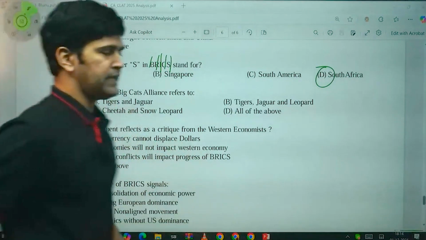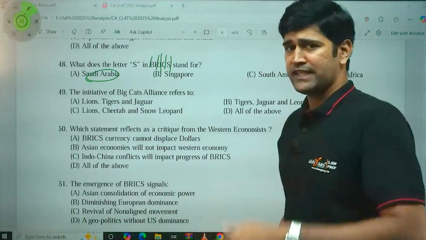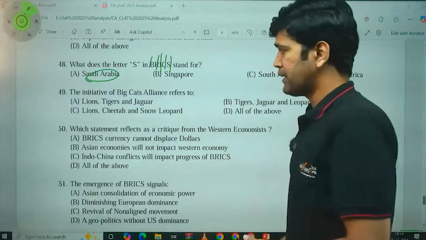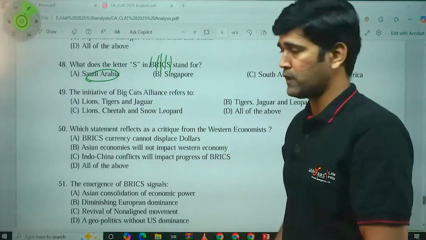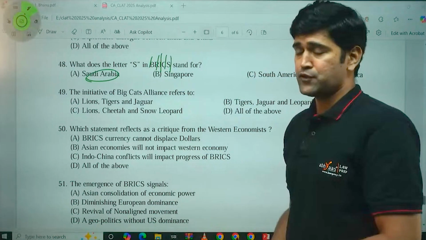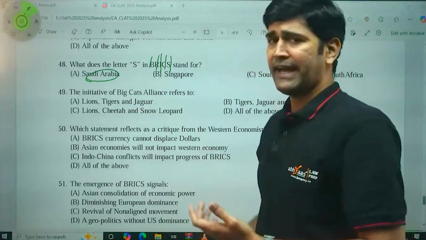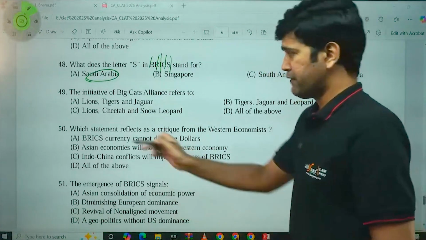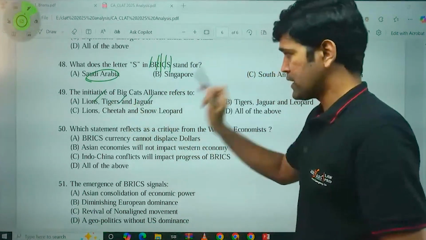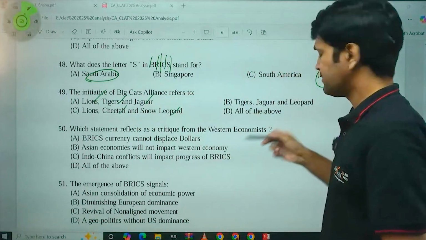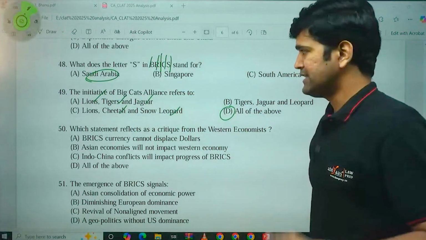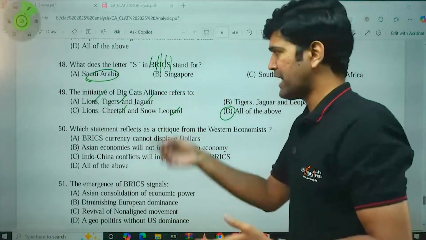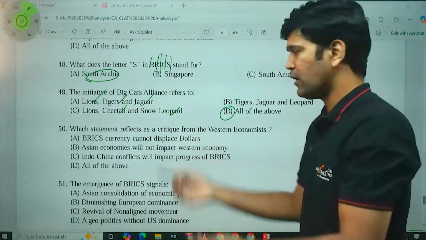The initiative of Big Cats Alliance refers to what? As we discussed in the classes, one of the important agreements signed in this Kazan BRICS summit was the initiative of Big Cats Alliance, which refers to preserving and conserving the big cat species in the world. So, big cats refers to what? It refers to lions, tigers, jaguars, cheetahs, snow leopards. So in this case, all of the above. The initiative refers to all of these big cat species, basically lions, tigers, jaguars, cheetah, snow leopard, puma, all these species.